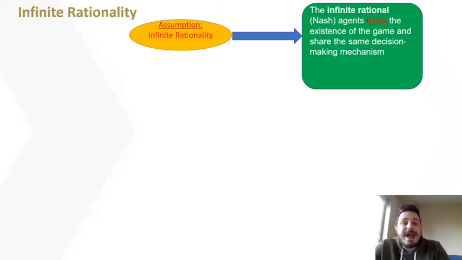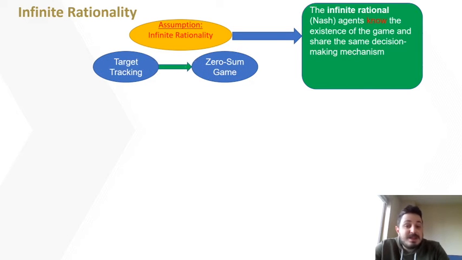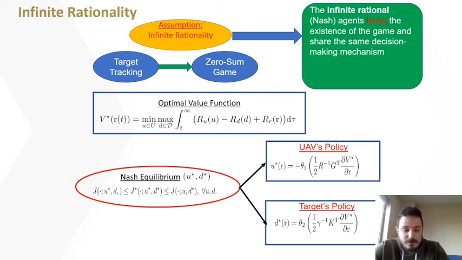Thus, in light of infinite rationality, the target tracking problem can be thought of as a zero-sum game. In particular, V star is a value function, while U star, D star is an equilibrium, namely the saddle point